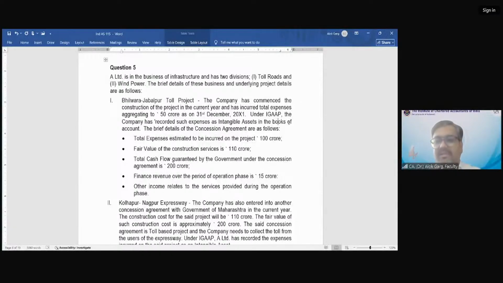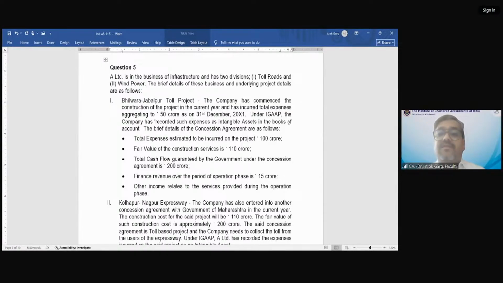You can install a toll plaza here, and whatever vehicle crosses through this toll plaza has to pay the toll tax, which will be collected by you, and that will be your earning. So this is known as a service concession arrangement, where the arrangements happen on public-private partnership, where the government invites private parties to participate in infrastructure development.